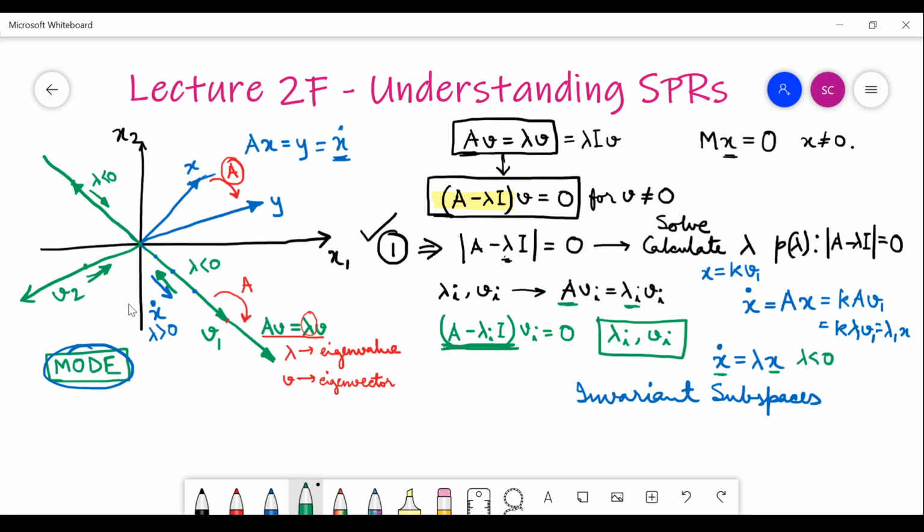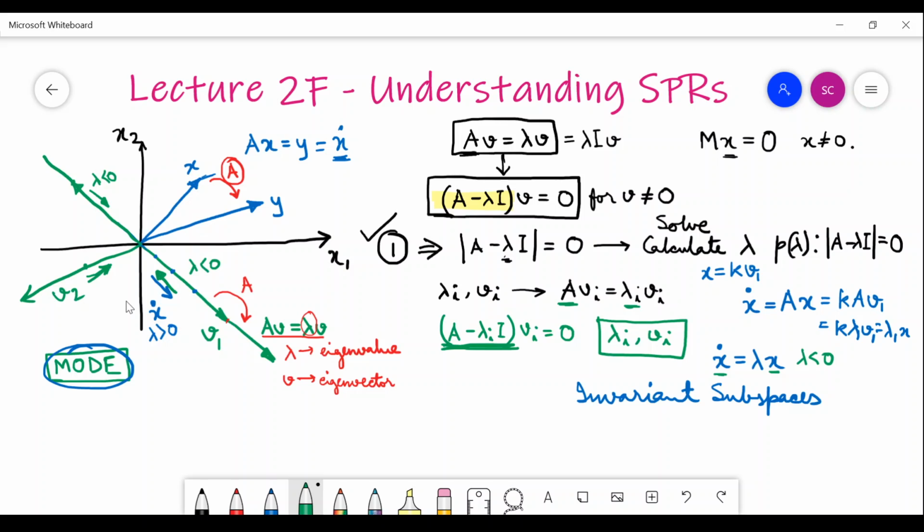So now you understand why we say that eigenvalues need to be negative. This is the reason for having a stable system. Eigenvalues need to be negative. If you did not know about this, this is where you come to know about it, and also come to know the understanding behind it.